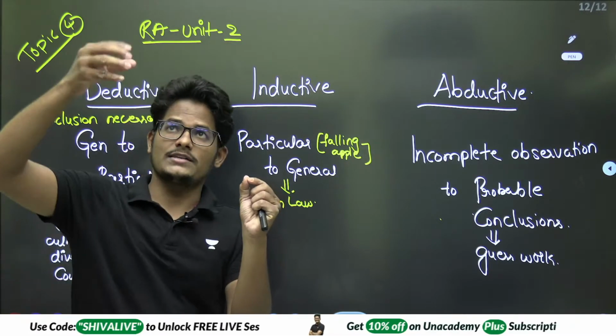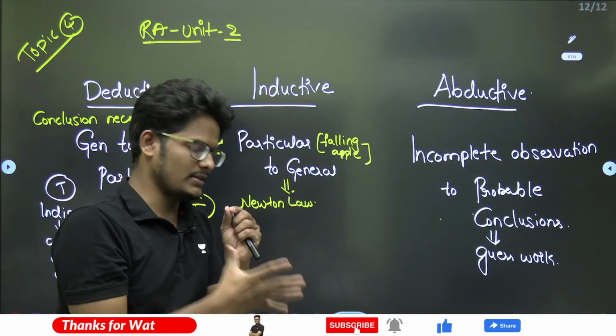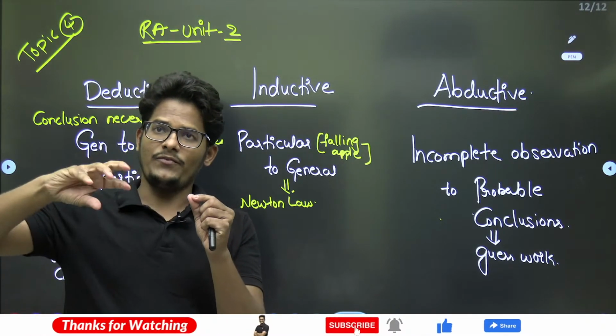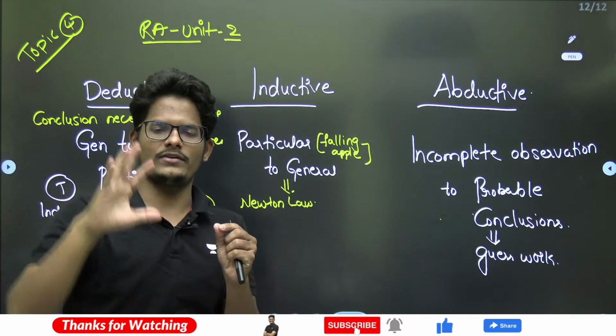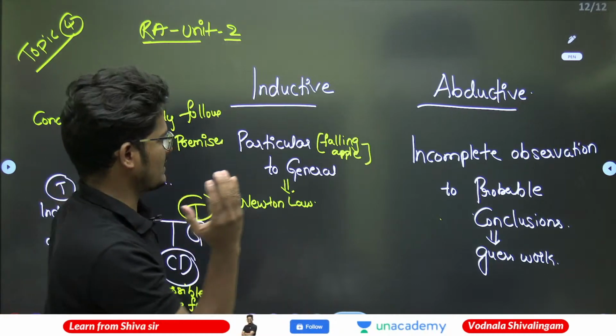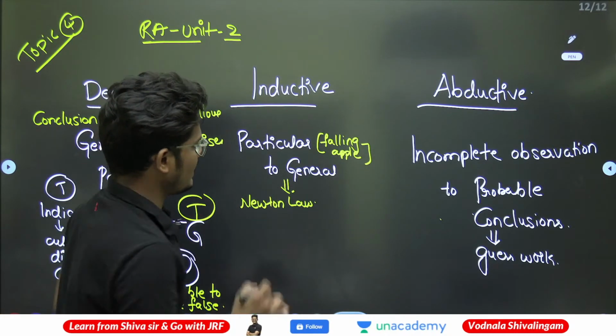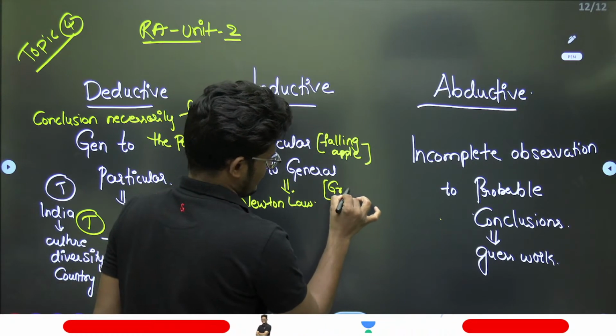He analyzed why the apple fell down on the earth, and if any other object other than the apple is thrown, whether it falls on the land or not. From a particular situation he started the analysis. Then he arrived at a general conclusion, that is the gravitational theory.